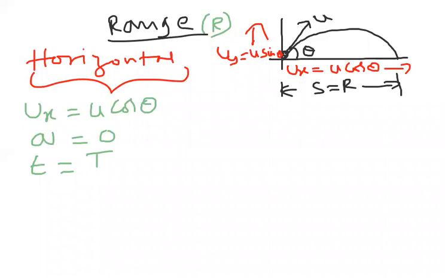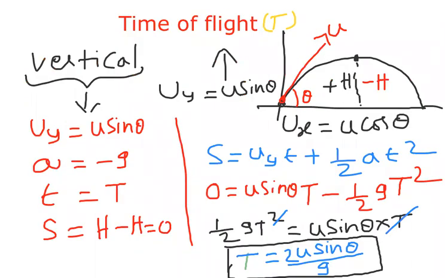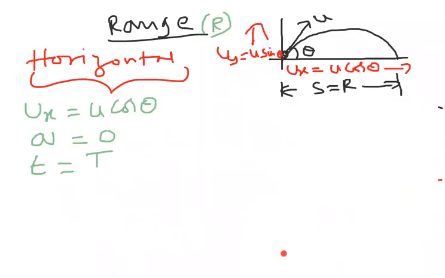What is the time of flight expression? Just now we derived 2u sin theta by g. Time of flight is 2u sin theta by g. You can observe here. Okay, leave it like that, we'll see later about that. And the displacement in horizontal direction is s is equal to R. This is the data I collected.